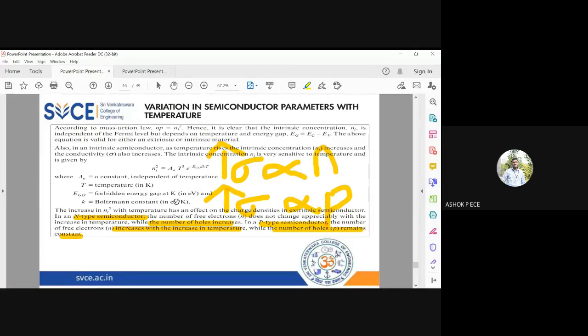For extrinsic semiconductor, whichever majority carriers are there, the carrier concentration will not increase. Whichever is minority carrier, that carrier concentration will increase. For example, in N-type, electrons are majority, so that will not increase. But holes are minority, so the number of holes will increase. In a P-type semiconductor, holes are majority, so they will remain constant. But electrons are minority, so they will start increasing. This is the effect of temperature on the carrier concentration.